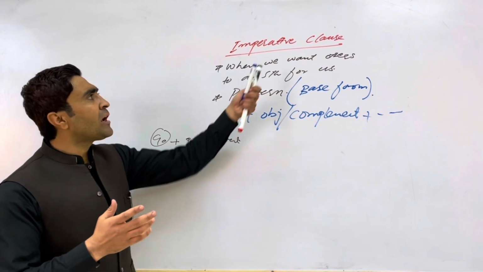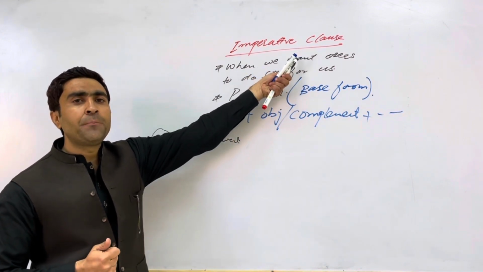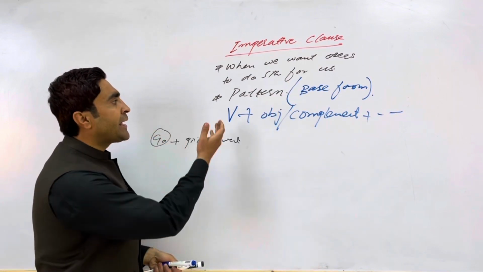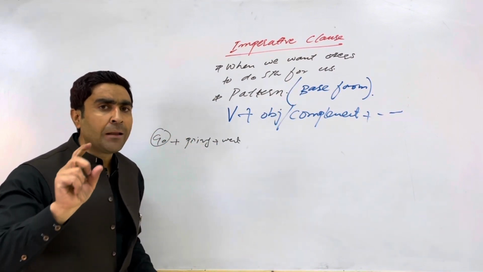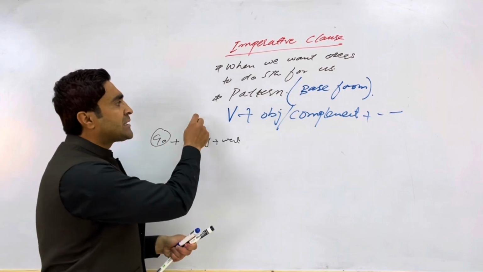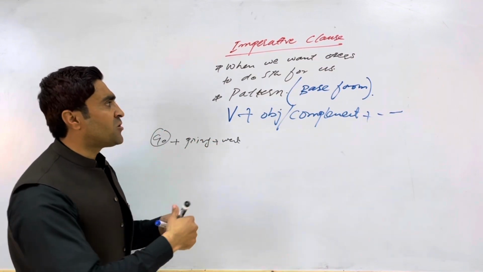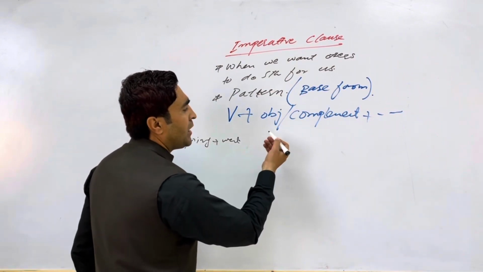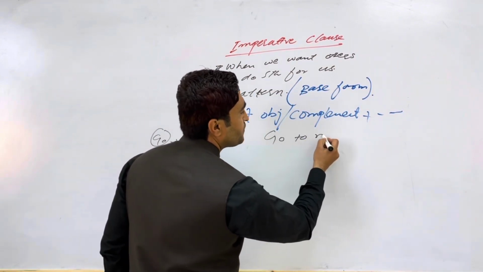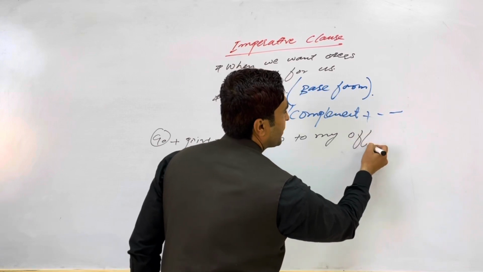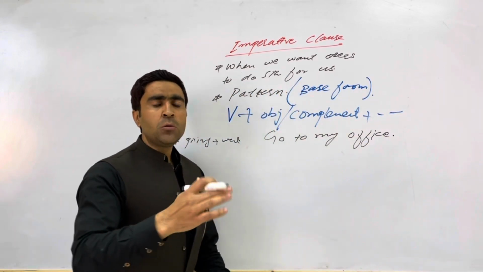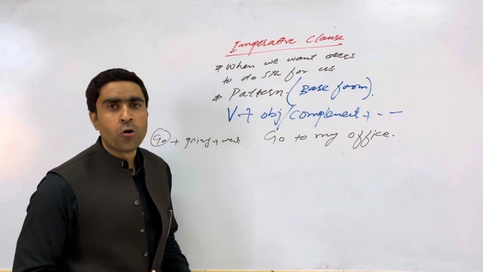Why? Because in class we studied subject plus predicate, but here the biggest element of the predicate is the verb, okay? We have dropped the subject; we have not used a subject here. I would like to write down a sentence, for example, go to my office. I want another person to do something for me.